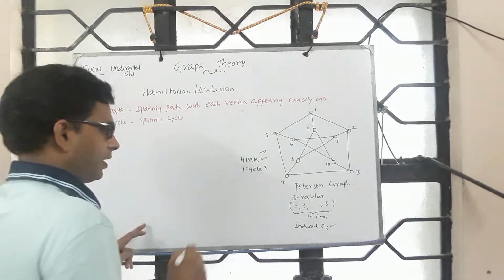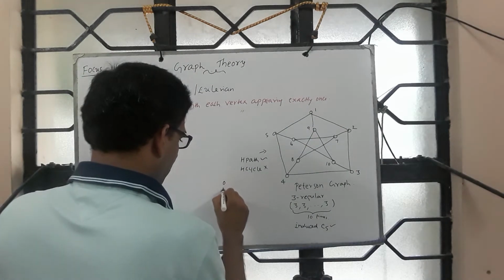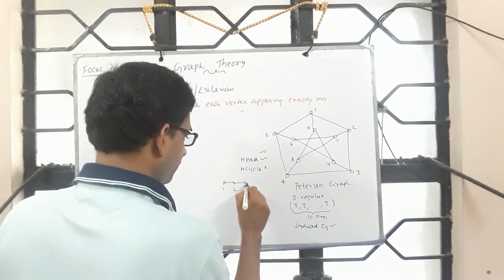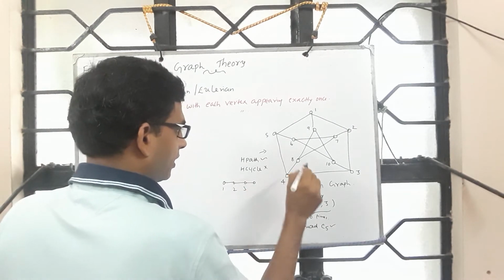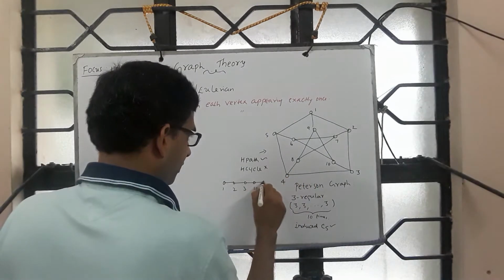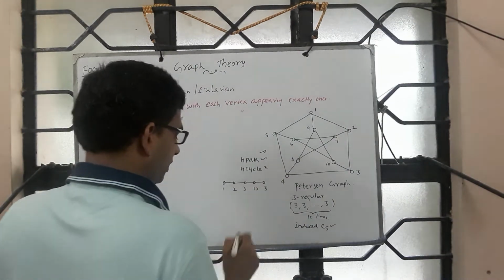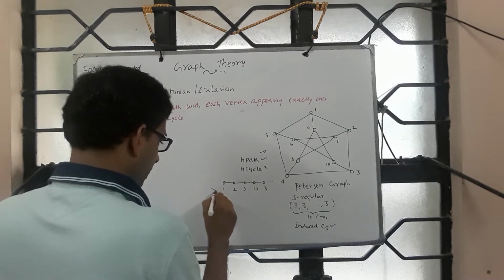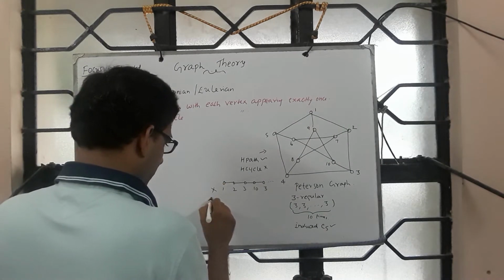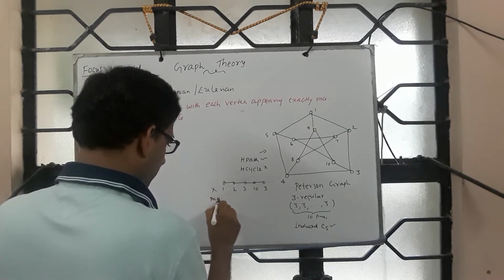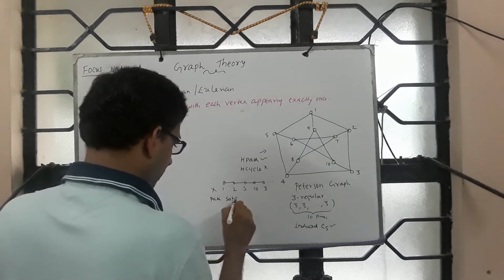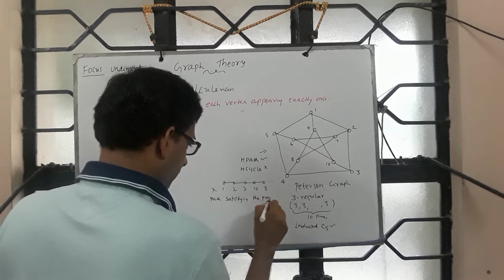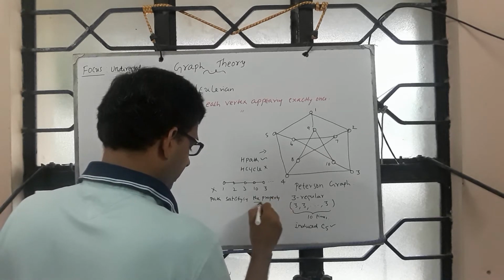Okay, and so please note, suppose you have something like 1, 2, 3, and say 10, again 3, like this. This one is not a path satisfying the property. What is the property?